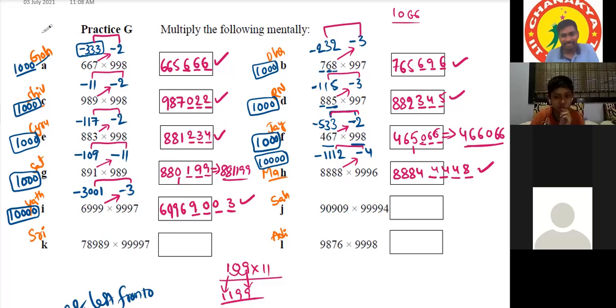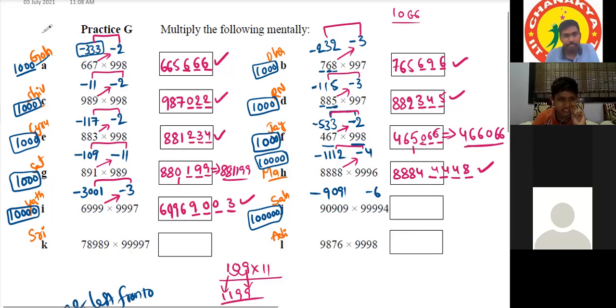1 lakh is our base. Okay. So minus 9,091. Okay. Minus 9,091. Minus 6. That side is minus 6. Okay. So I did 90,909 minus 6 is equal to 90,903.